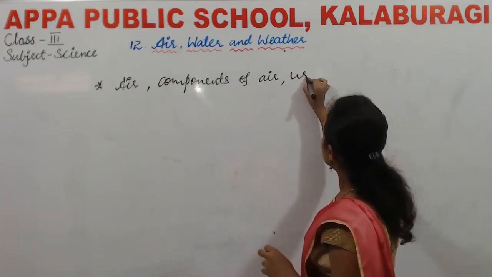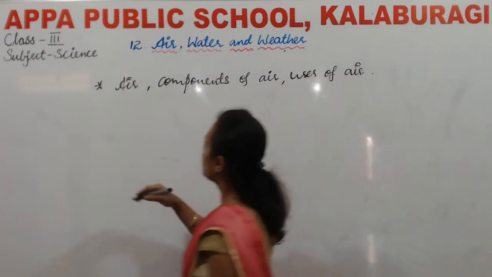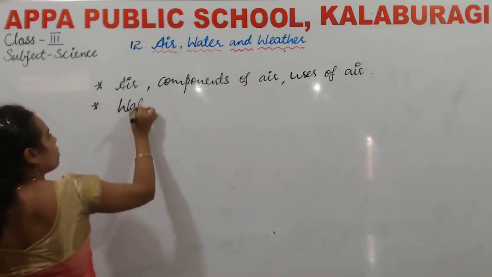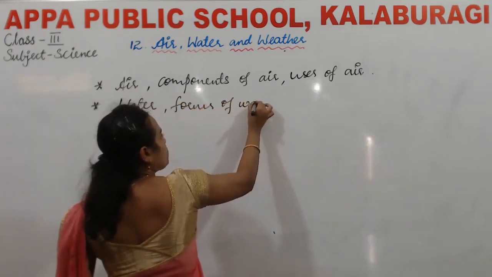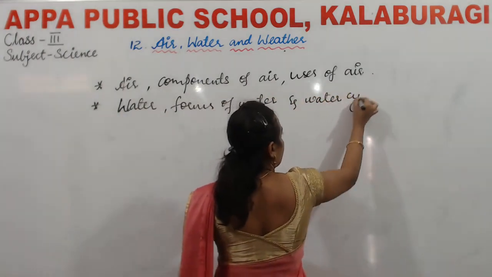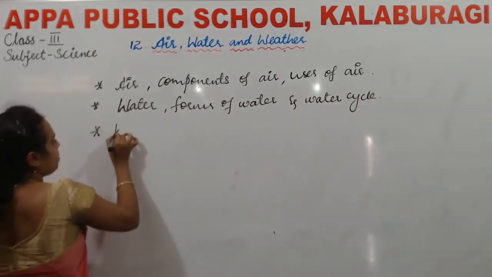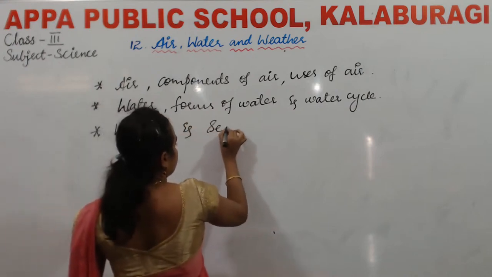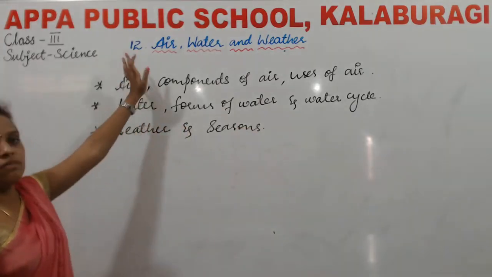Then we have studied about uses of air. Second we have studied about water, forms of water and water cycle. Then lastly we have studied about weather and seasons. Yes, this is all about lesson number 12, that is air, water and weather.